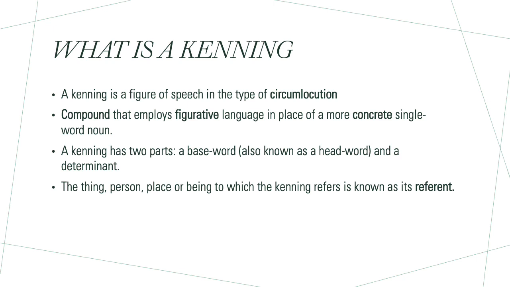Because a kenning is a word or phrase that is used to describe something in a way that allows somebody to picture it, to understand what it is without just using the obvious. So we'll have a look at some examples. A kenning always has two parts. There's a base word, known as a head word, and a determinant. So we'll have a look at those in a minute. And the thing, person, place or being to which the kenning refers is known as its referent. So we'll have a look at some examples now.